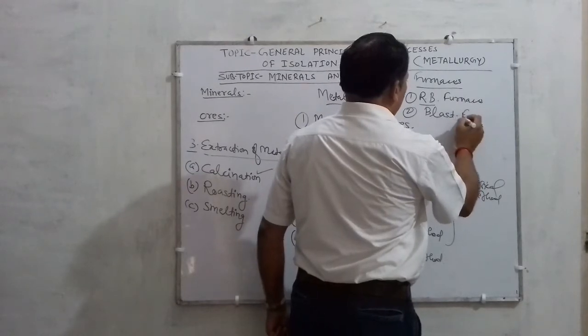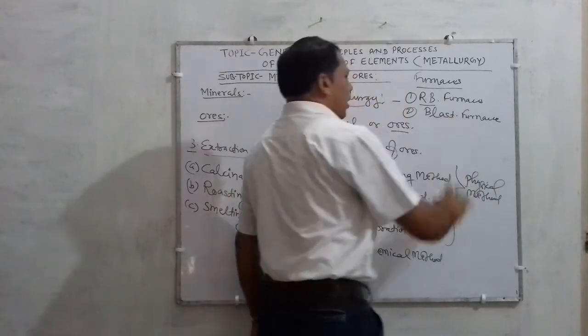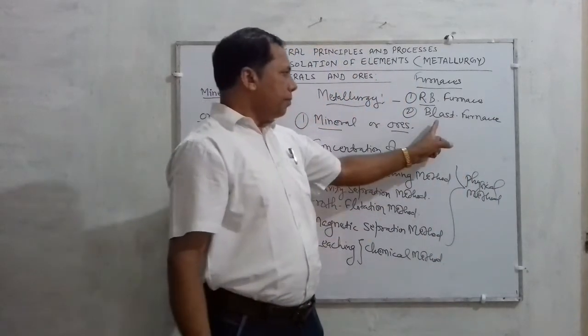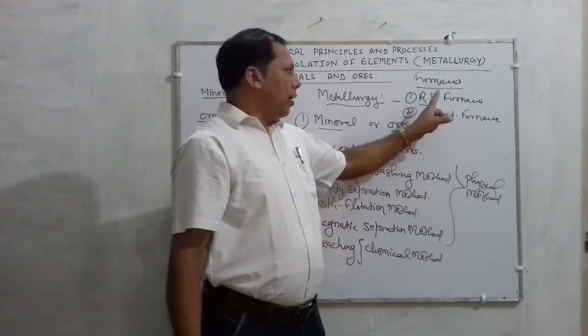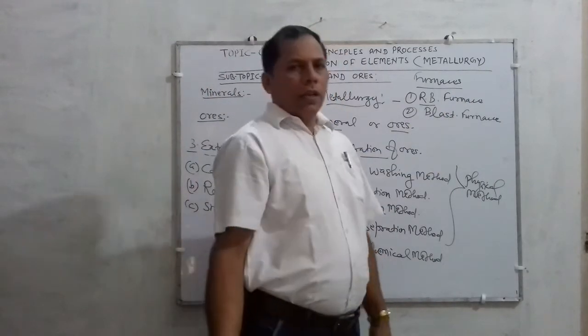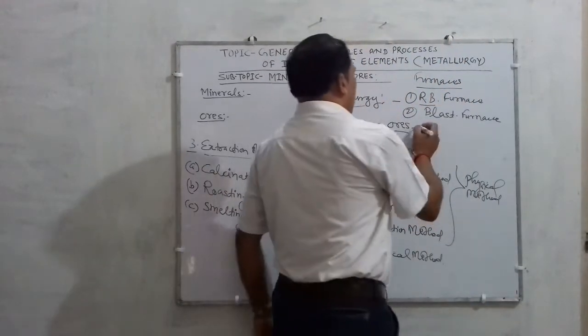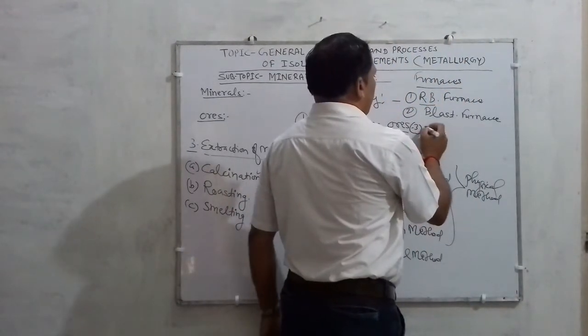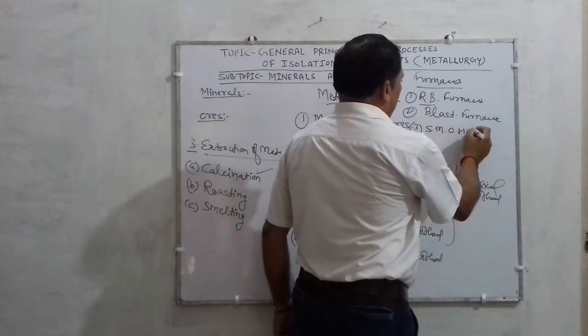This is also a very important furnace, and in this furnace generally copper and iron based ores are treated, and in the RB furnace generally carbonate and oxidic ores are treated.